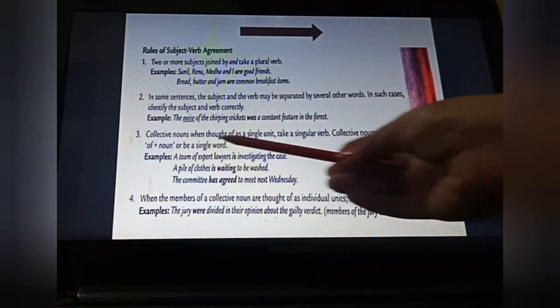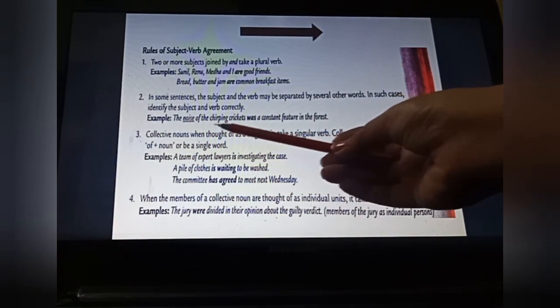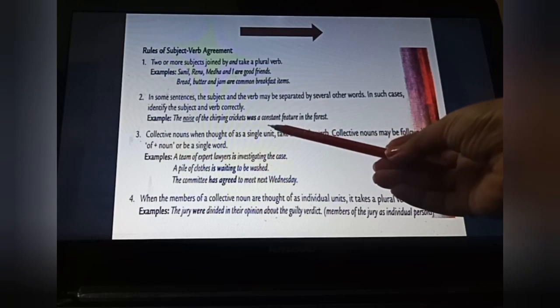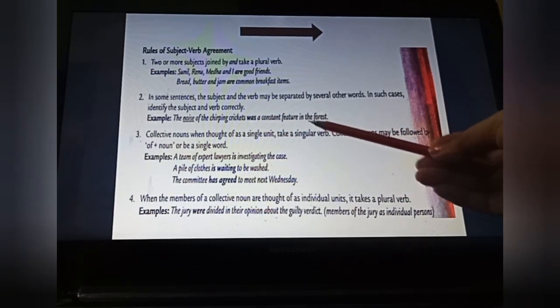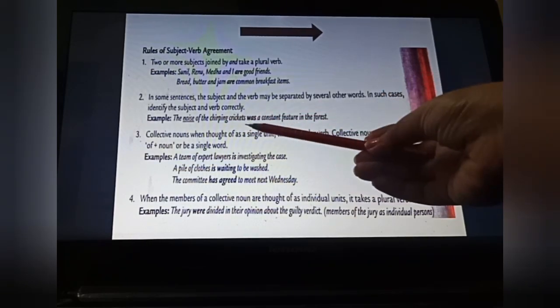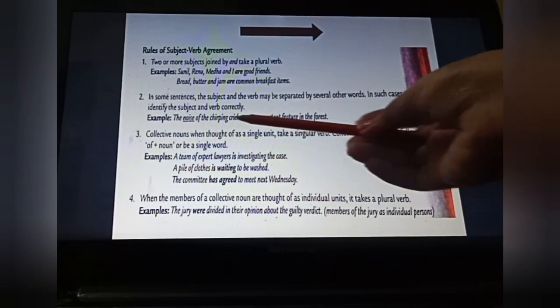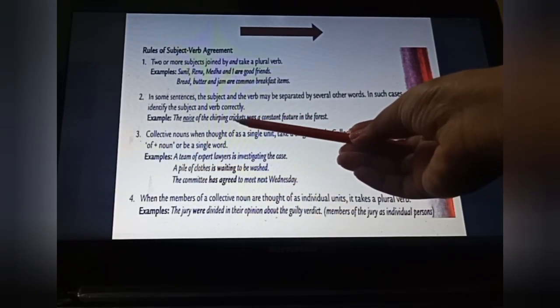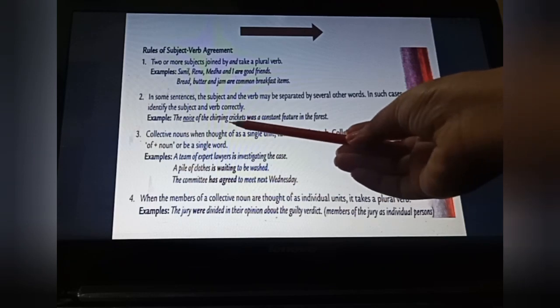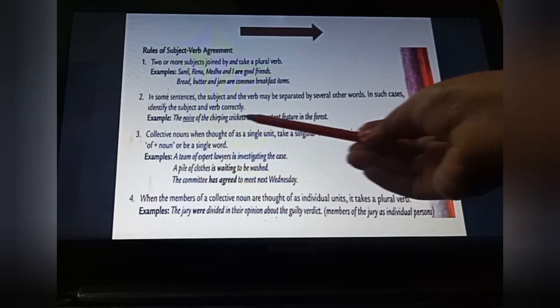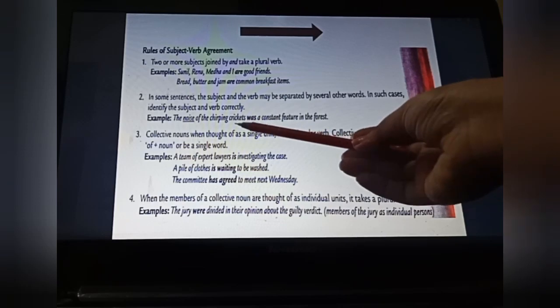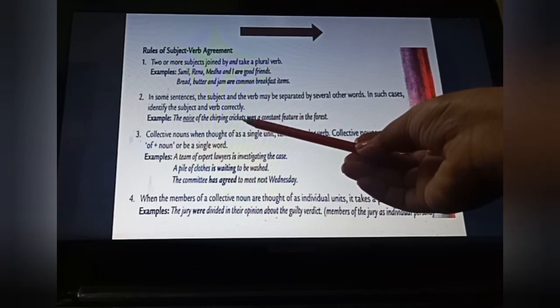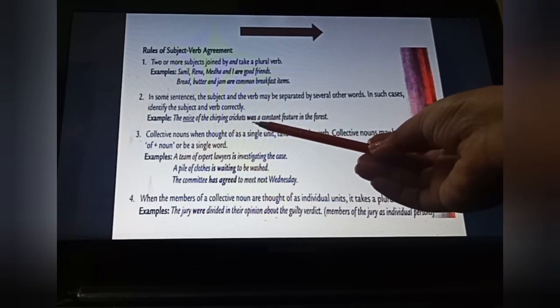Here as you can see, the noise of the chirping crickets was a constant feature in the forest. Some of the students will say, ma'am, crickets. It's not the bat and ball cricket, this is an insect. So crickets means accordingly we have to put here were, isn't it? Because some will say, ma'am, a plural form is given. So we have to put here were.